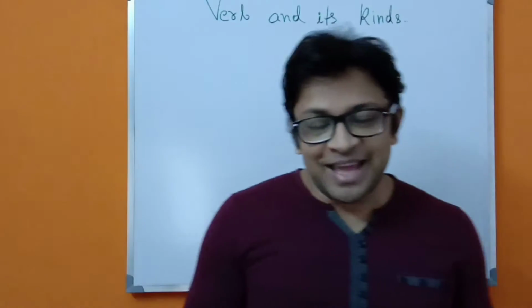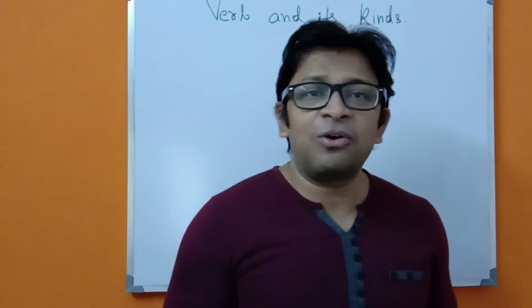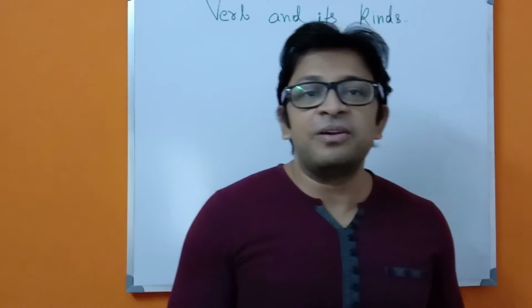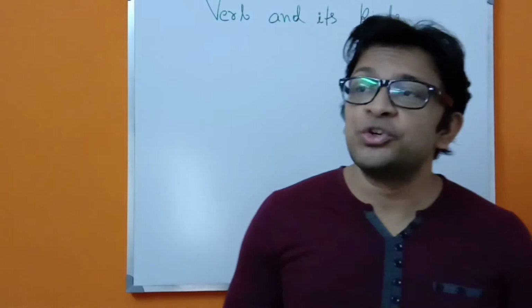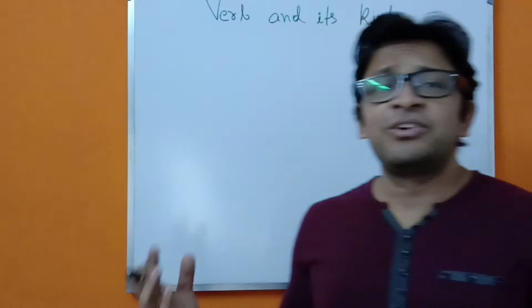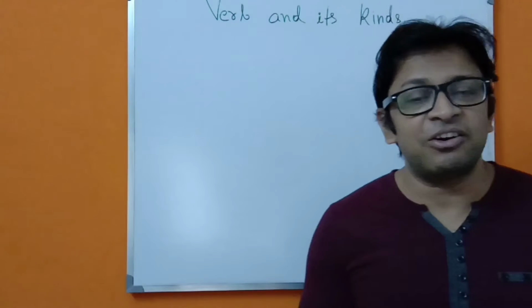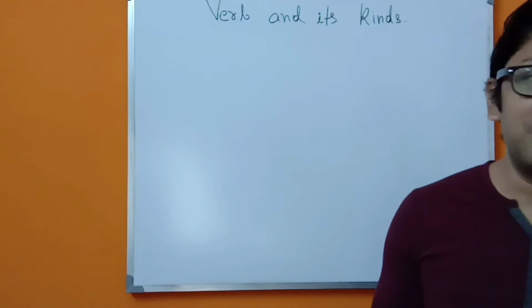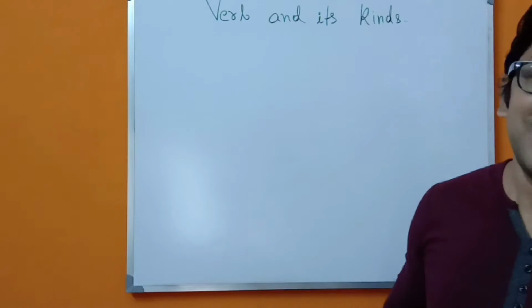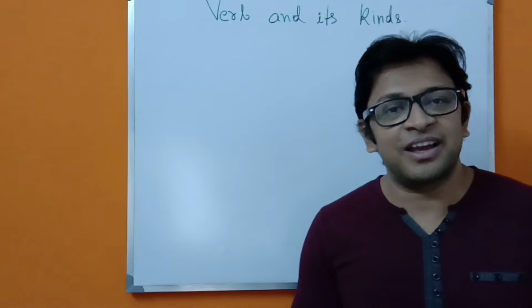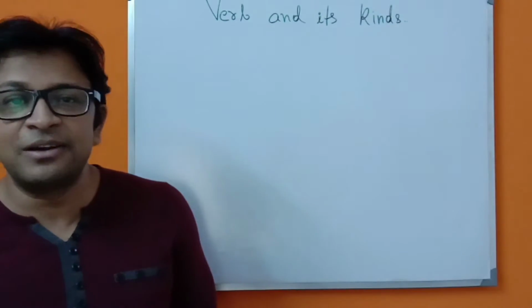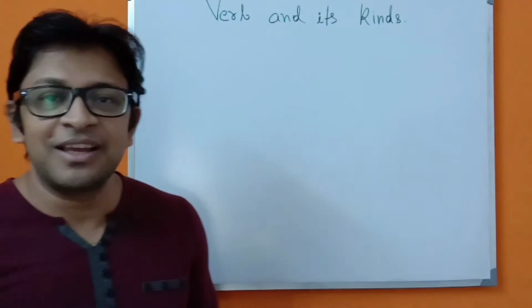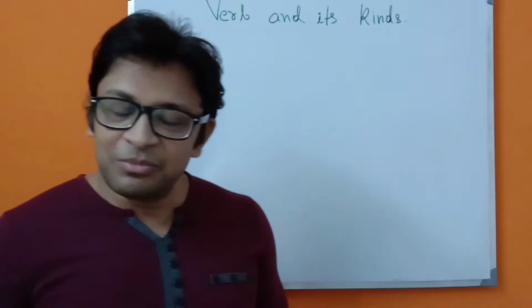What I will show you today is what a verb is. You have all heard about verbs. A verb is the most important thing in our English language, and we should know about it, because without a verb you cannot make any kind of sentence grammatically correct. So we have to learn the verb and its kinds, because there are different kinds of verbs, and I am going to tell you each and everything in the most detailed way, so that you can understand it and solve the questions more easily.